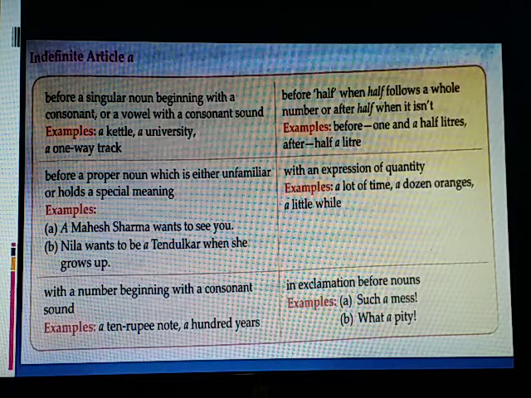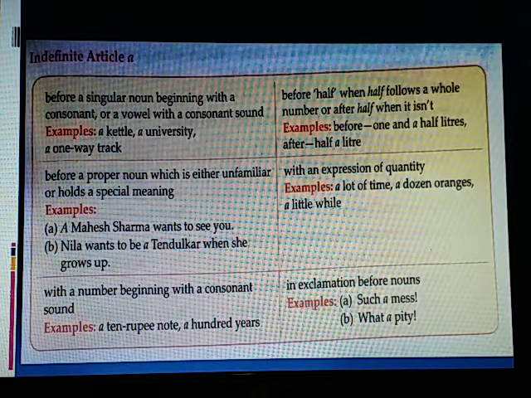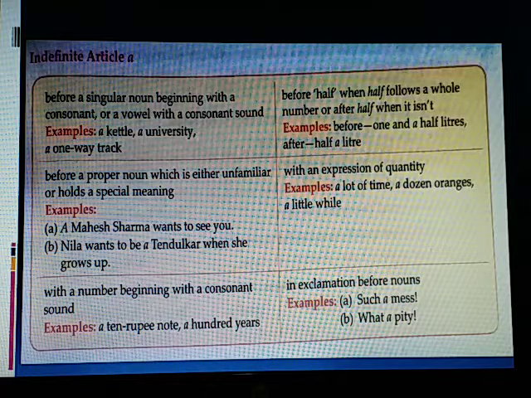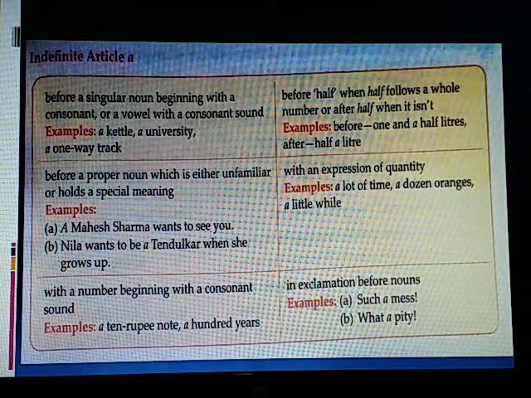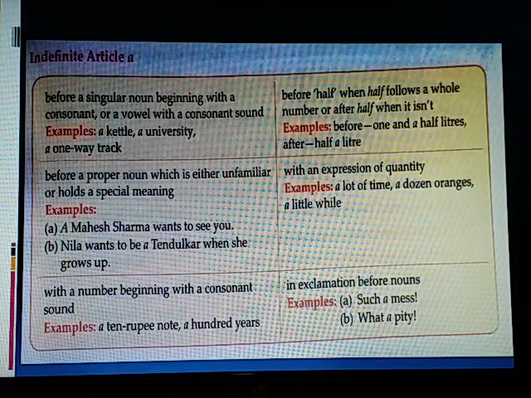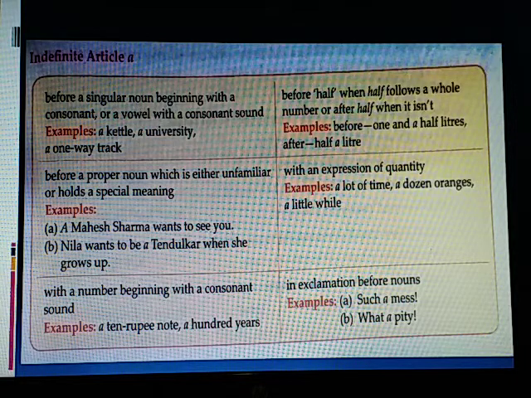Before such vowels which have the sound of U: a union, a useful thing, a European, a university. Before such vowels which have the sound of W, for example, a one-eyed man. A singular countable noun which is used as an example of a class, mainly when it is mentioned for the first time. For example, he bought a car, the car is fast.